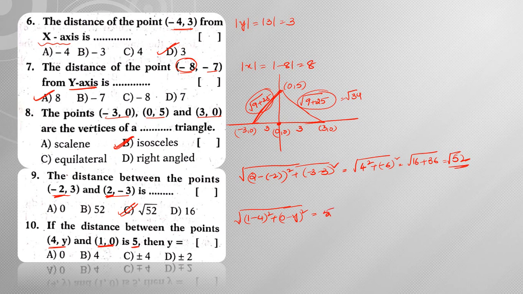So when I square both sides, what am I going to get? 1 minus 4 is minus 3, so minus 3 whole square is 9 plus 0 minus y whole square is y square, equal to 25. Now if I transpose this 9, it gives me y square is equal to 25 minus 9, which is nothing but 16. So from this y is equal to plus or minus root 16, which is nothing but plus or minus 4. Hence the answer is plus or minus 4.